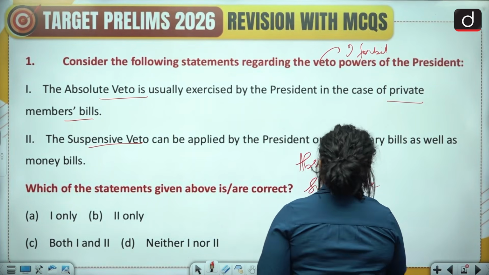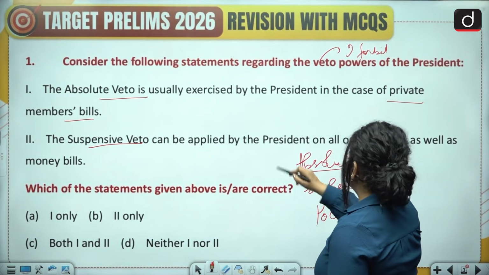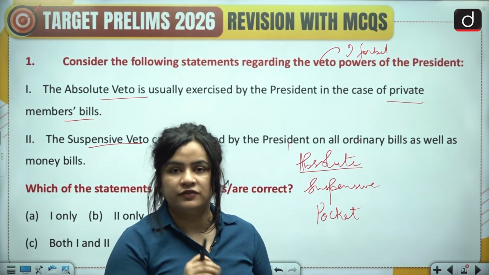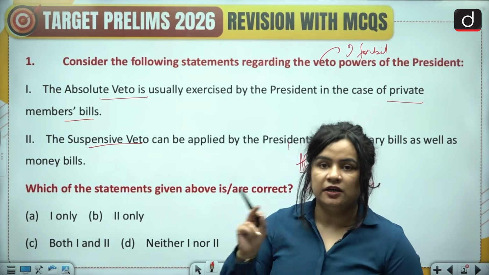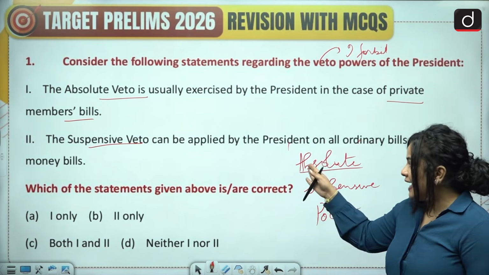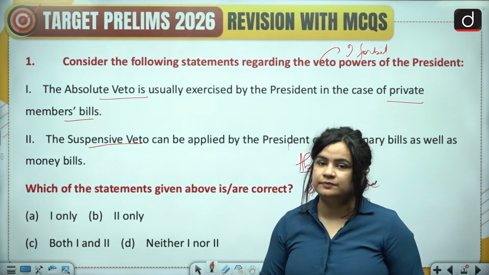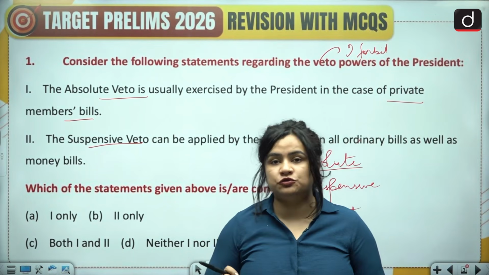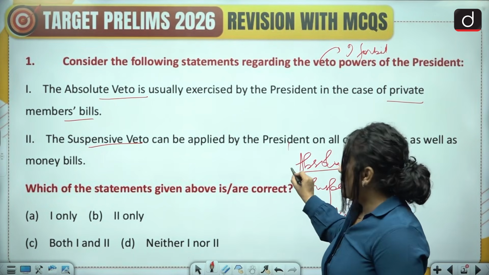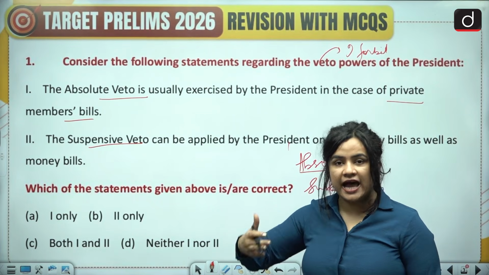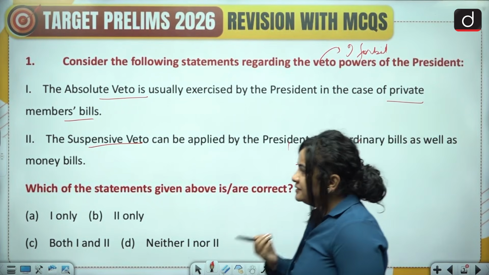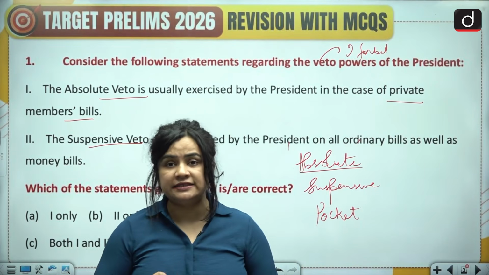What happens in the case of absolute veto? As the term suggests, it involves absolutely withholding of assent. So whenever the President withholds their assent to any bill that has been otherwise passed by both houses of the Parliament, he or she is said to exercise the absolute veto, since there is an absolute withholding of assent. Now, when is the absolute veto power exercised by the President?